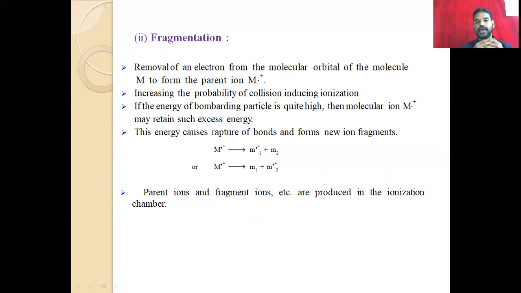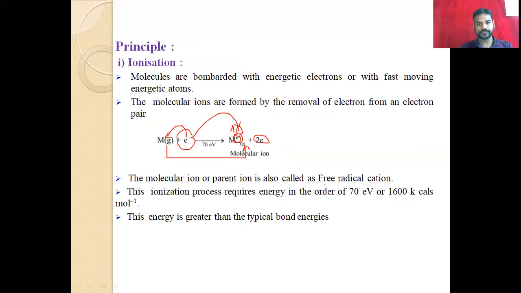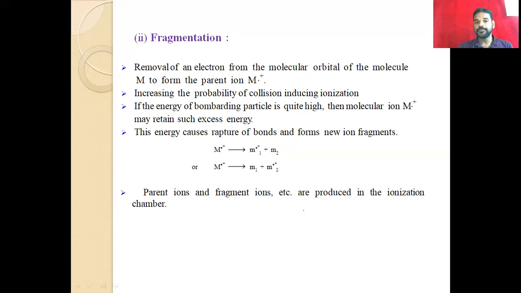And then if the energy of the bombarding particles is quite high, as I said, for the removal of an electron we need only that much of the bond energy of the molecule. When we supply more energy than the bond energy, the molecule may retain the excess energy.